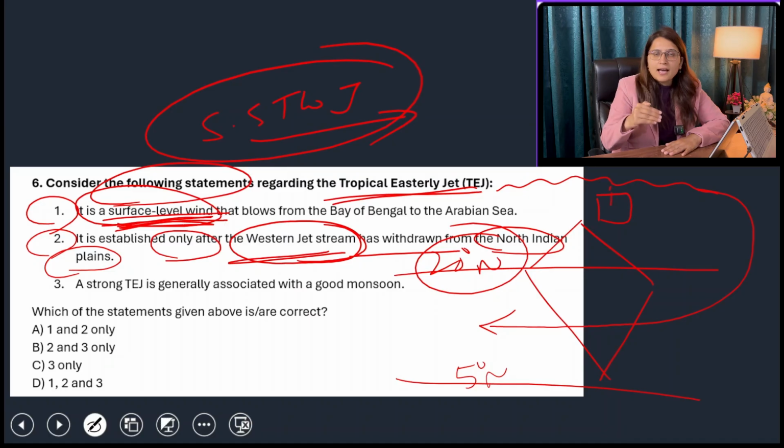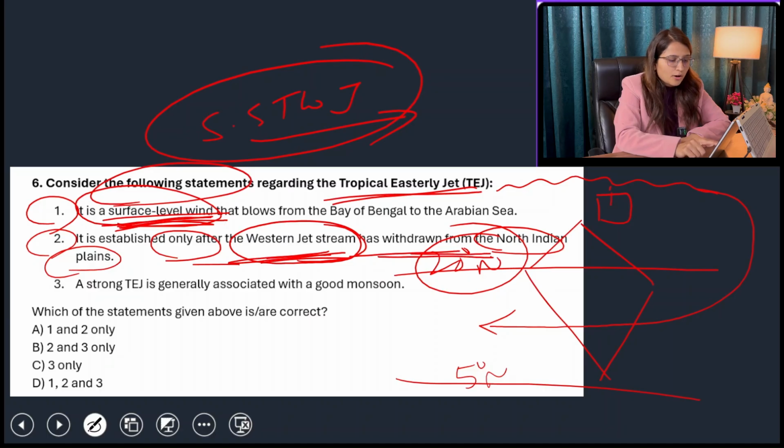So as it has moved away from the northern plains, then ultimately summer has come, and because of the summer the Tibet plateau has become too hot, and because of that hotness of Tibet plateau, this TEJ is formed from subtropical westerly jet stream. Okay, so it is established only after the western jet stream has withdrawn from North Indian plains in winters. So winter has gone and summer is approaching.